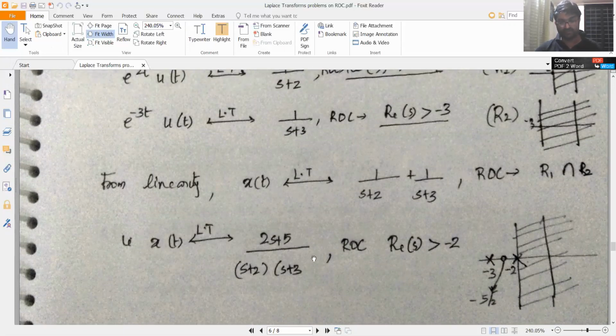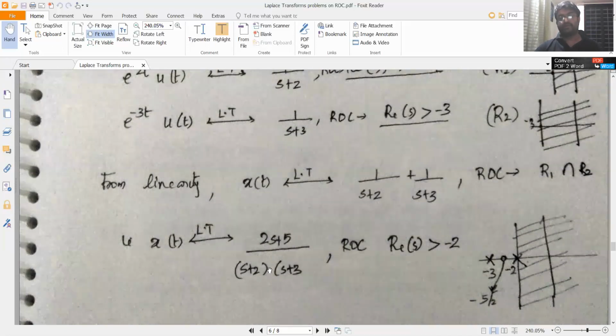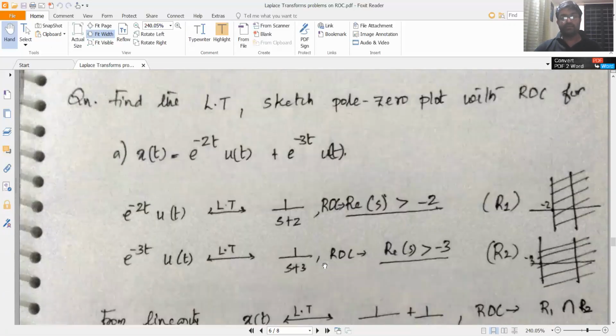The closed form expression for the Laplace transform is 1 by s plus 2 plus 1 by s plus 3, which is 2s plus 5 by s plus 2 into s plus 3. Now where do you have your poles? The poles are at minus 2 and at minus 3. And you know that this is a right-sided sequence.